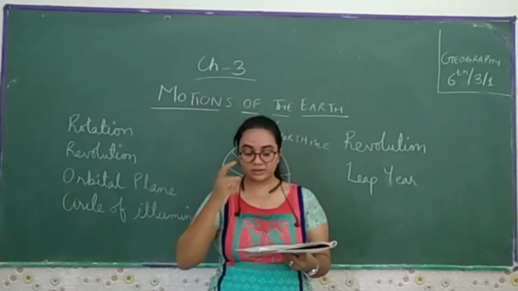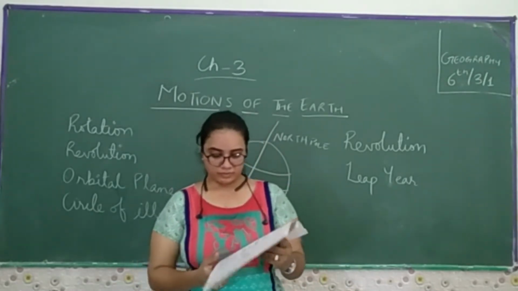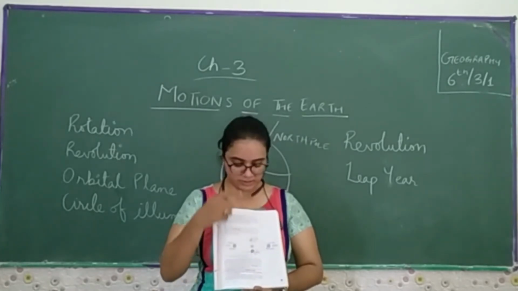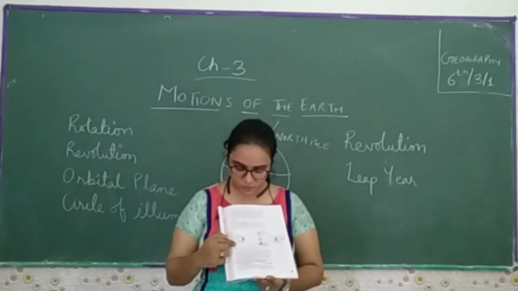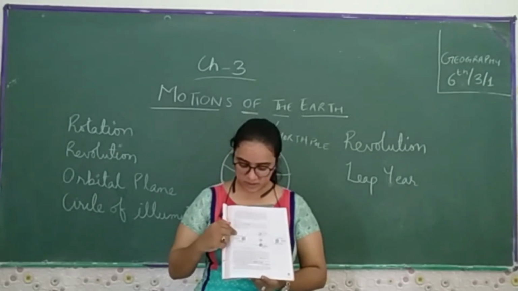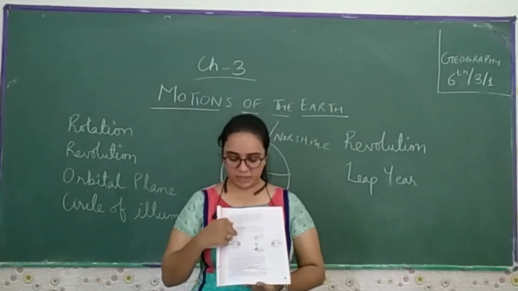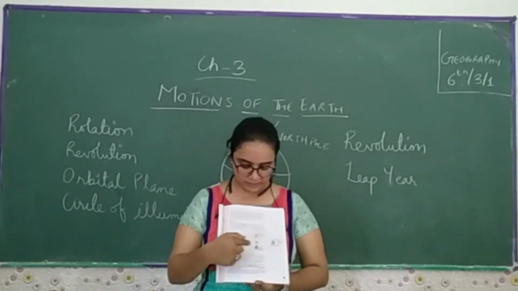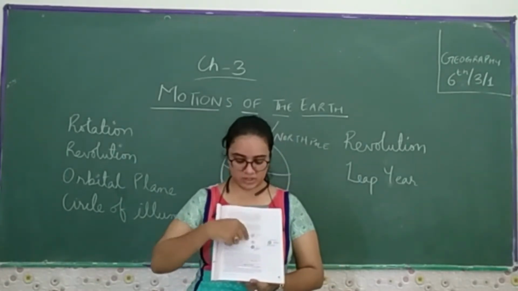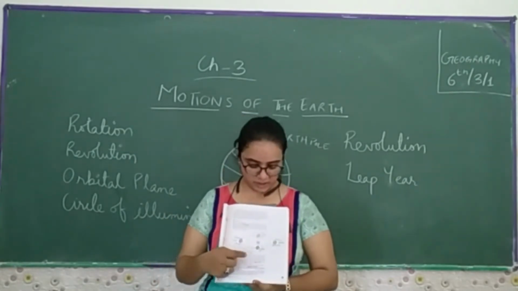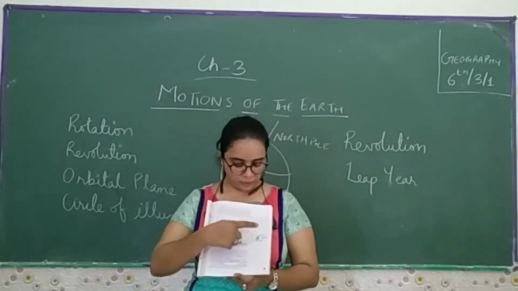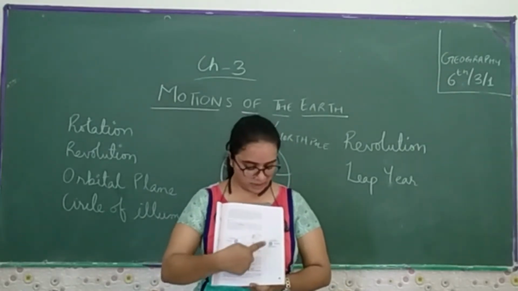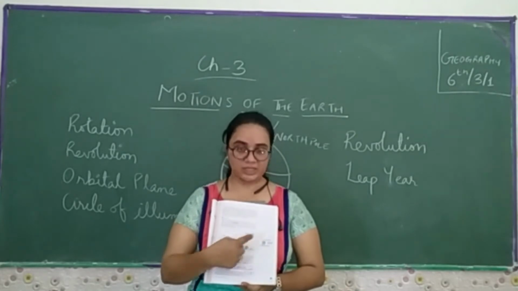This is the sun. It starts from March, where you will find the spring, the autumn season. Then you go towards June. So here you will find the summer in the northern side, and in the south side you will find winter. Then if you go to 23 September, here you will find autumn in the northern side, and on the down side you will find spring. Then if you go ahead, you will find winter in the northern hemisphere and summer in the southern hemisphere. This date is 22 December, that is the winter solstice.